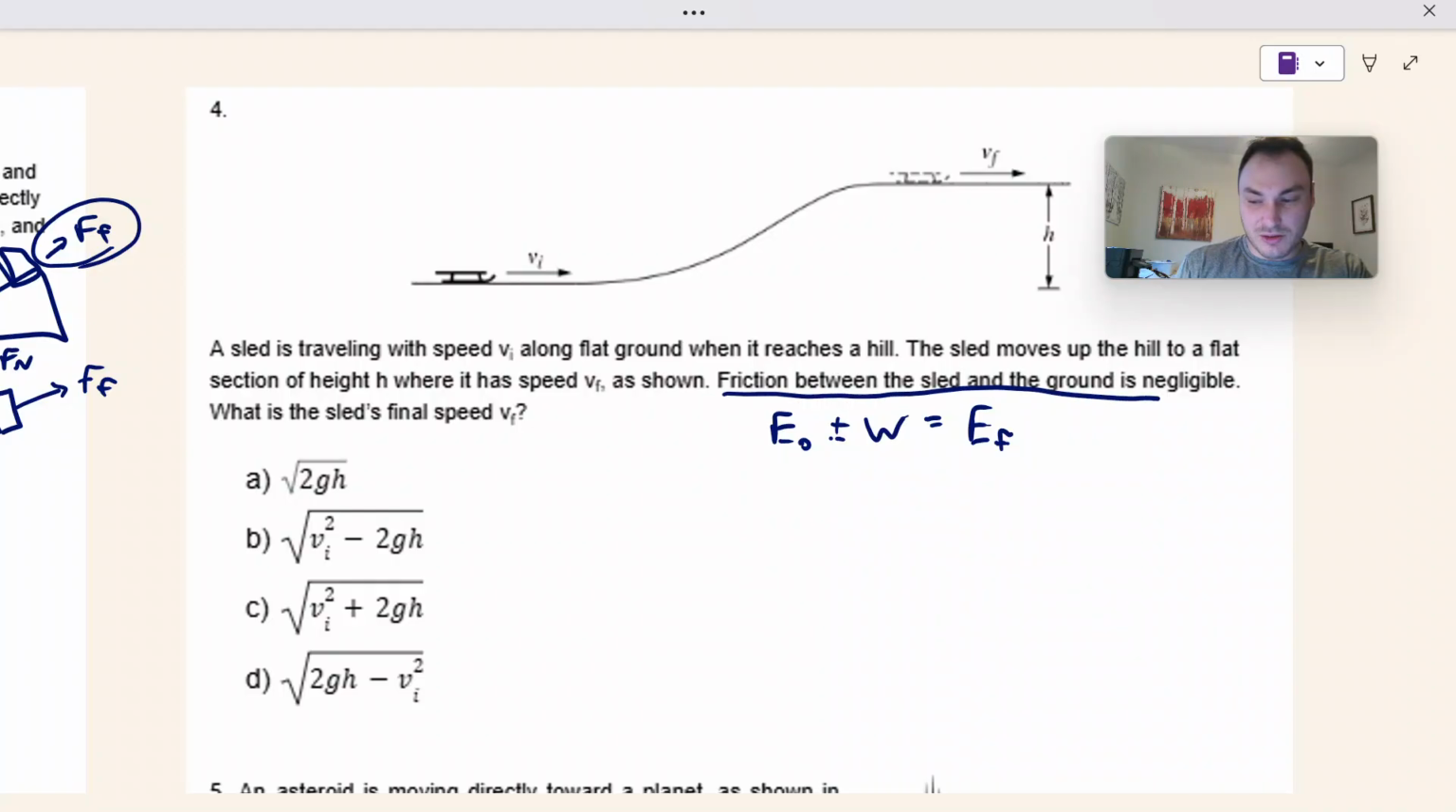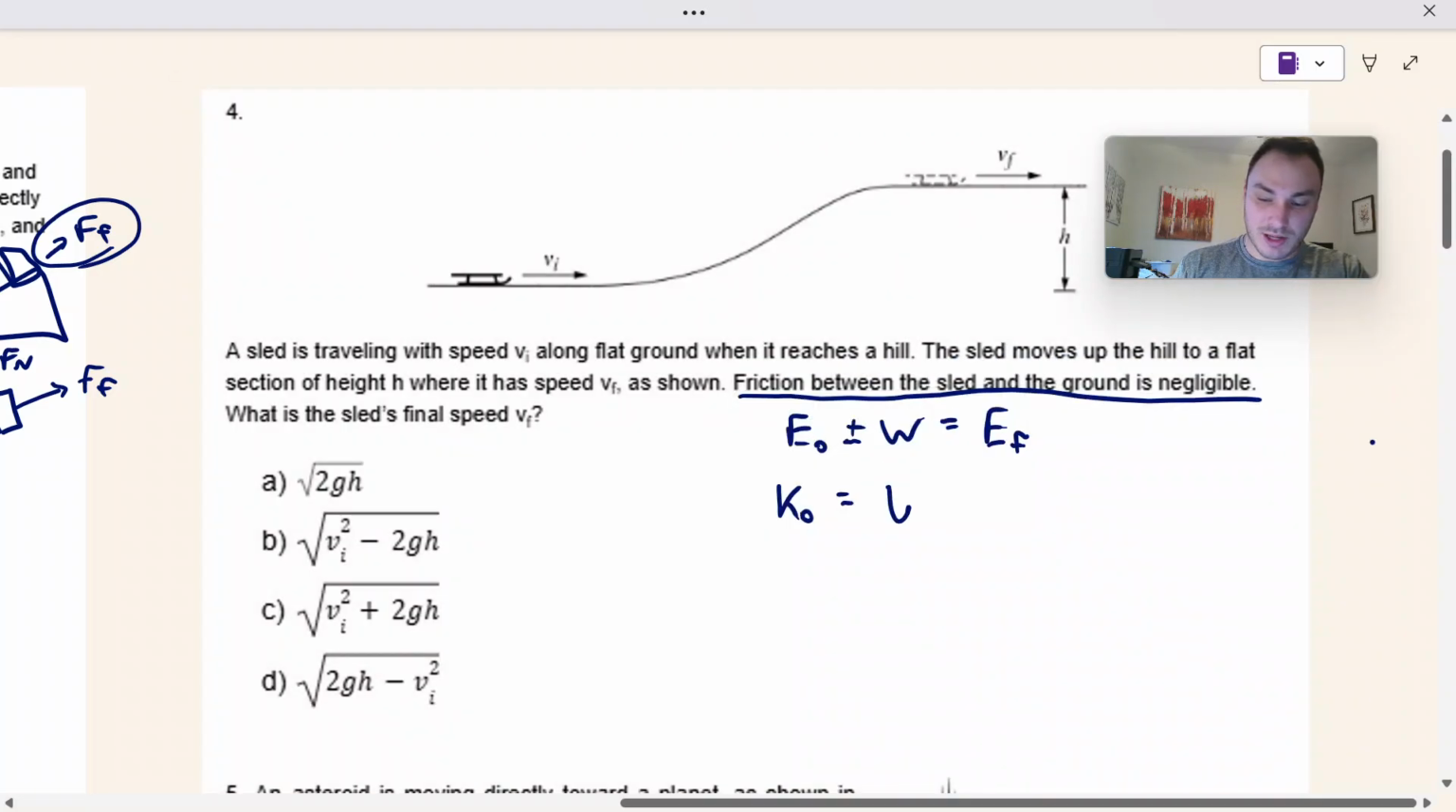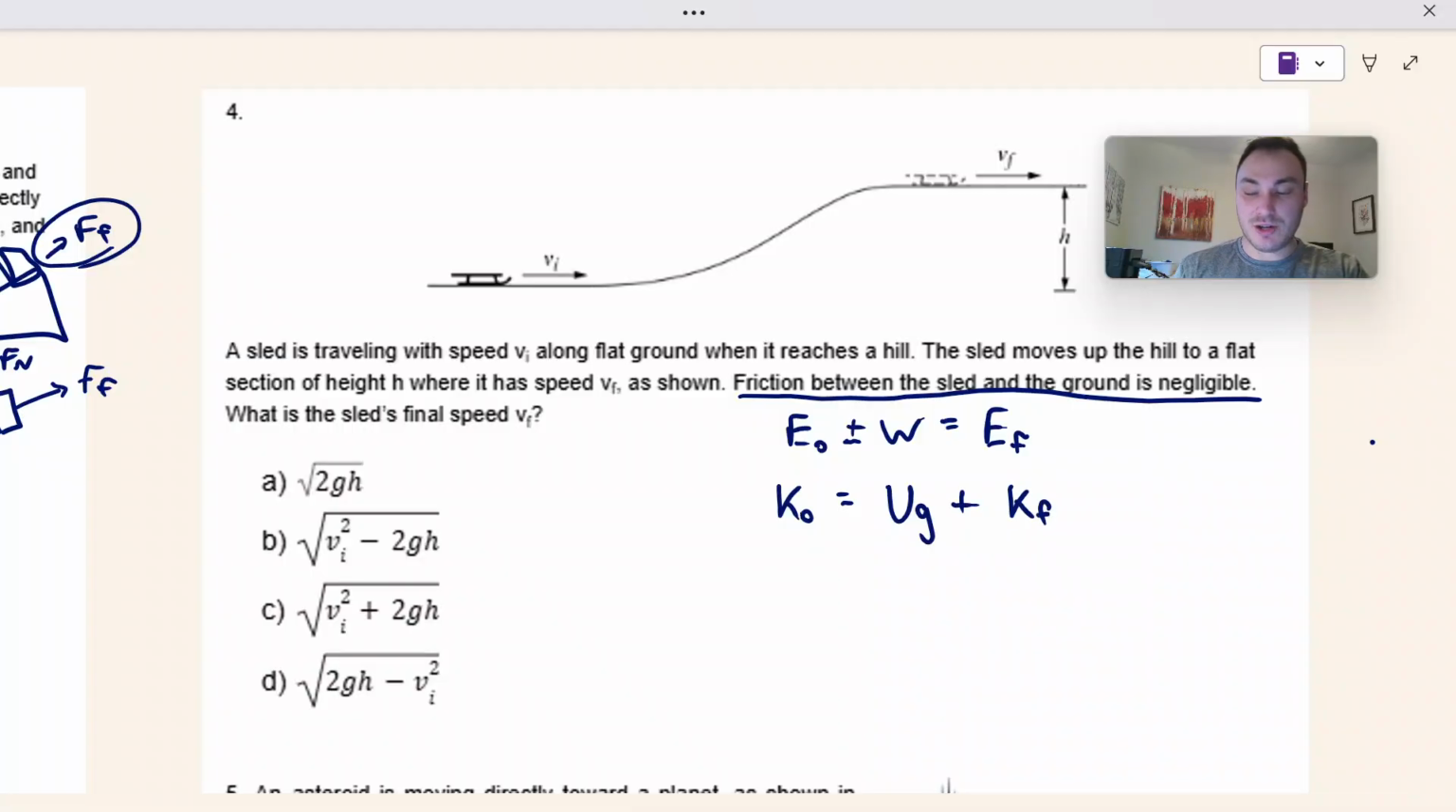Friction between the sled and the ground is negligible. I forgot to underline that. But what that means is that there is no friction in this case. So I'm not going to consider work done because I'm going to consider gravity as an energy in this case. So initially we have kinetic energy, and then at the final point we're going to have some gravitational potential, and we're still going to have some kinetic energy because we still have a velocity at the end. As a matter of fact, that's what we're trying to solve for.